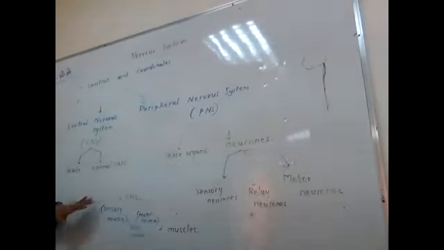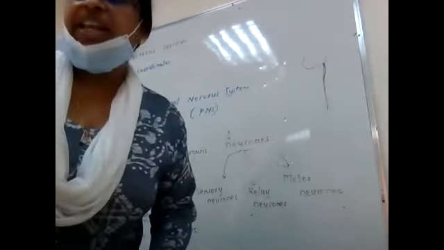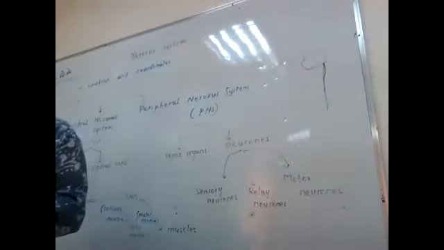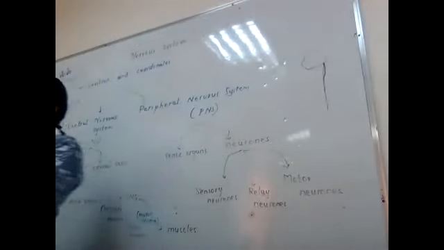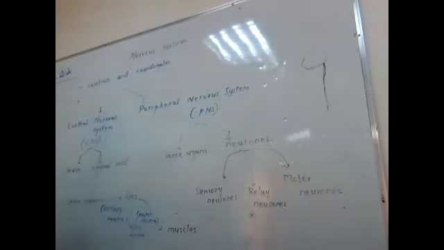Now, I told you we have 5 sense organs. One of the sense organs is skin. So the brain is here. Wherever in our body there is any change, suppose somebody is touching here or squeezing here, who is carrying the message? Which neuron? The sensory neuron is carrying the message to the brain.